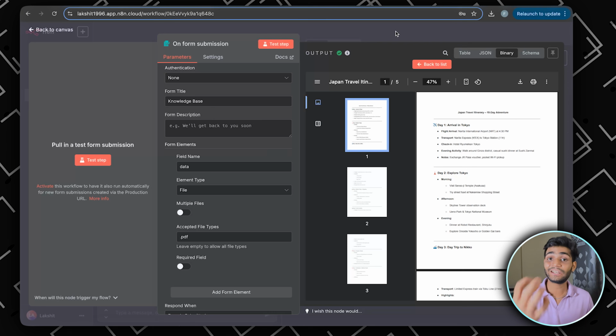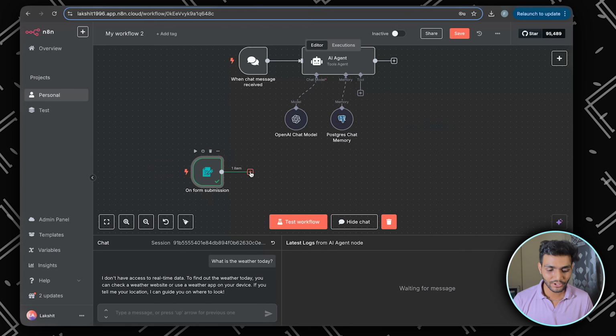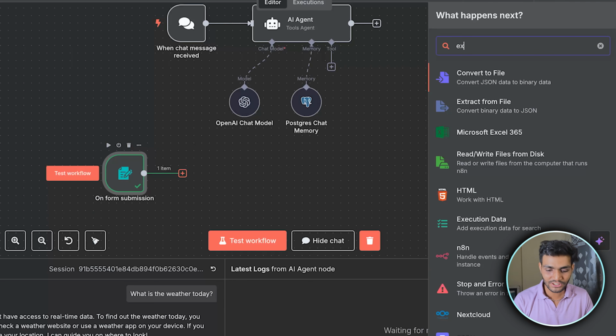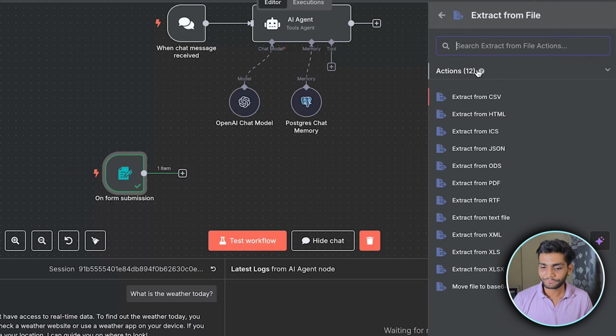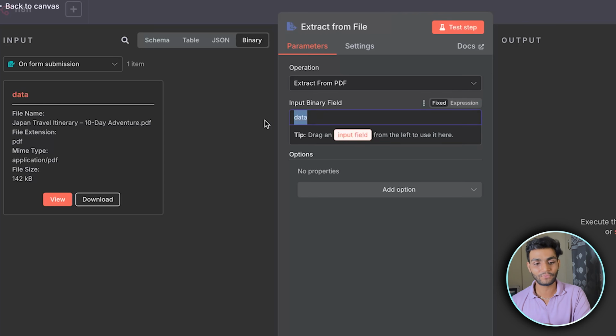We need to extract the data from this PDF file. So for that, we'll use another node, which is an extract node. If you go over here, search for extract from file. It is a PDF file, so extract from PDF. So now we have data over here. As you can see, we have this data. Input binary field name is data.